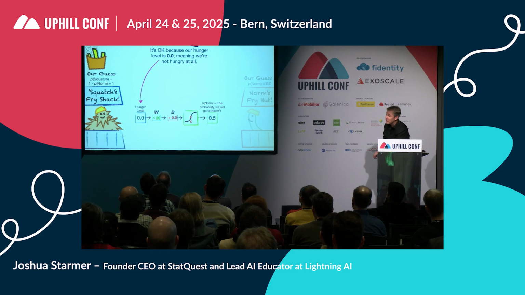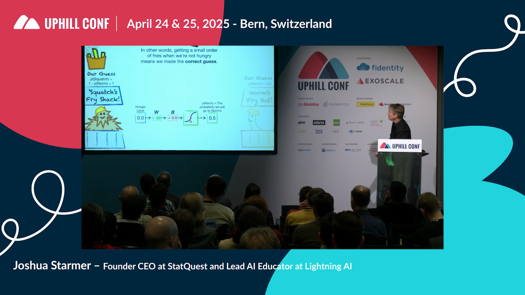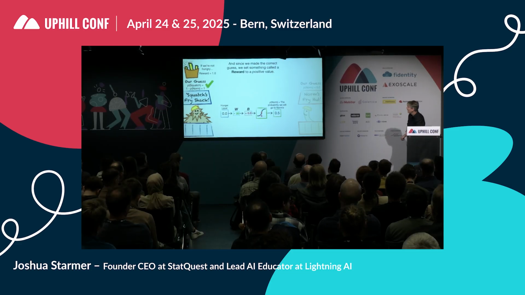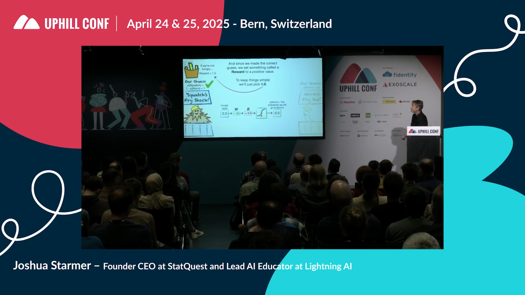It's okay because our hunger level is 0.0, meaning we're not hungry at all. So it was actually a good thing that Squatch ate some of our fries. In other words, getting a small order of fries when we're not hungry means we made the correct guess. Bam. And since we made the correct guess, we set something called a reward to a positive value. To keep things simple, we'll just pick 1.0.